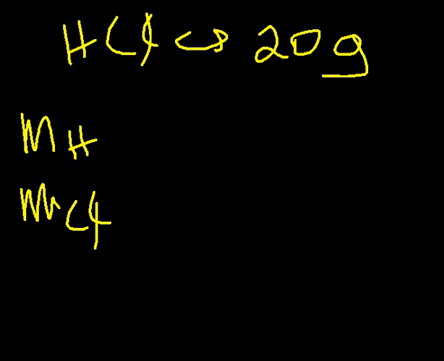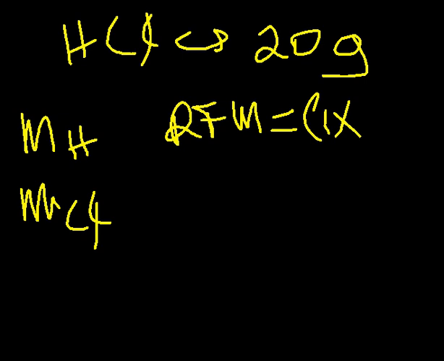With respect to that, we'll be able to have the mass of each element in the compound. So let's start. We should have the relative formula mass of the compound. That is, 1 times, what is the Ar for hydrogen? We'll have it as 1.008. And this is for the college or university students. But for the secondary students, we use 1 for the Ar of hydrogen. And I'll have a plus, and we go for chlorine. We'll have 1 times, what is the Ar for chlorine?